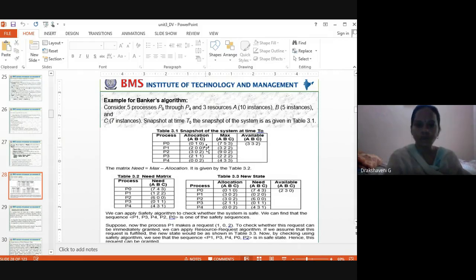Now come back. Doing this total, allocate it. Before we start, what is P0 allocated, if this is CPU, this is printer, this is books? First 0, 1, 0. What does it mean? For P0, how much allocation is already done? One printer is allocated. B stands for printer. A is what?